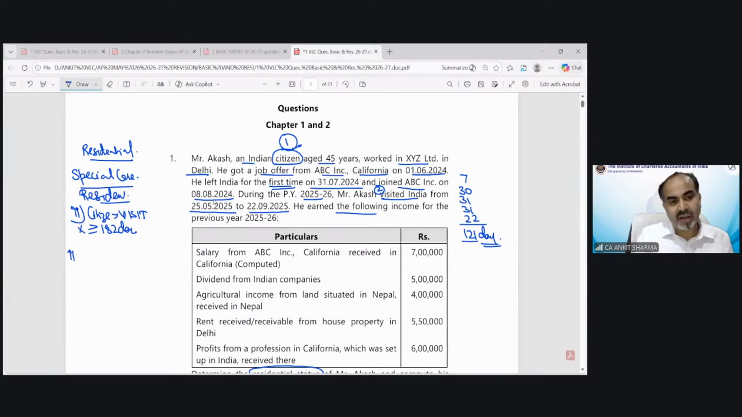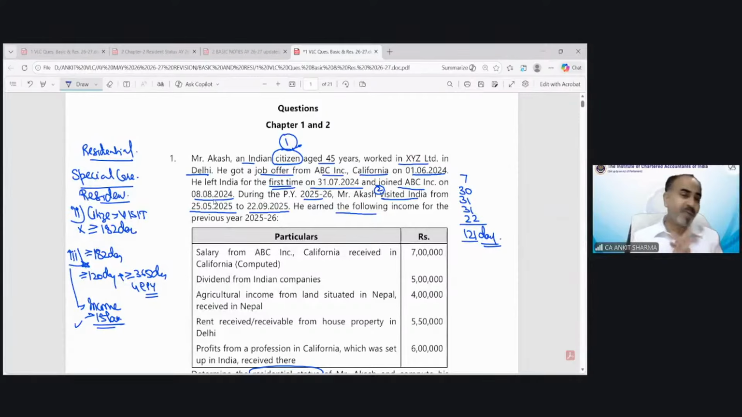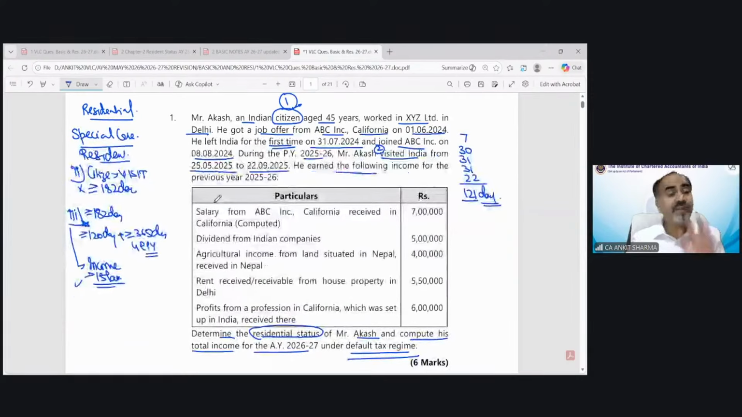Now there would be a third condition also. For the person who is visiting India, it says either exceeding 182 days, or 120 days or more in India plus more than 365 days in the 4 preceding previous years. But this would be applicable only if the income from Indian sources is exceeding 15 lakh rupees. So we can only apply this condition if Mr. Akash's income from Indian sources exceeds 15 lakh rupees.